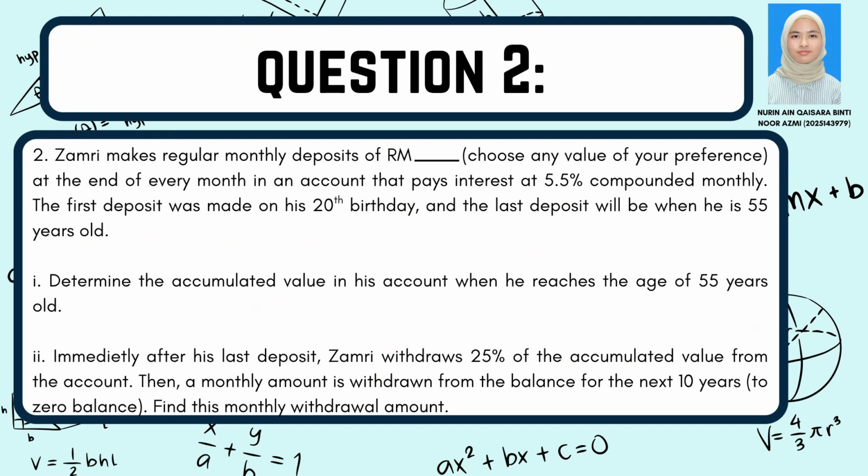The first question is to determine the accumulated value in his account when he reaches the age of 55 years old. The second question is, immediately after his last deposit, Zamri withdraws 25% of the accumulated value from the account. Then, a monthly amount is withdrawn from the balance for the next 10 years to zero balance. Find this monthly withdrawal amount.